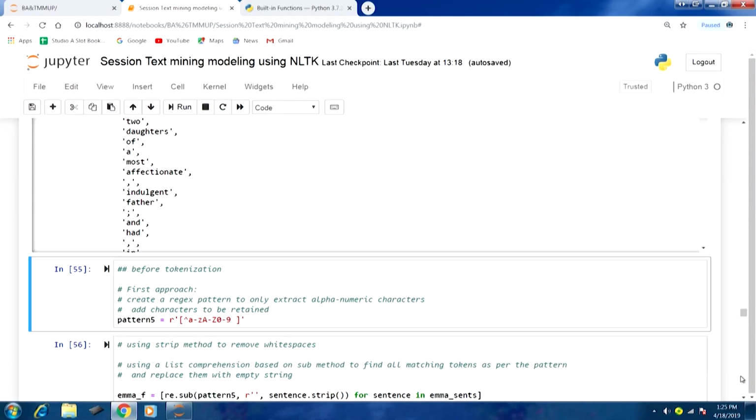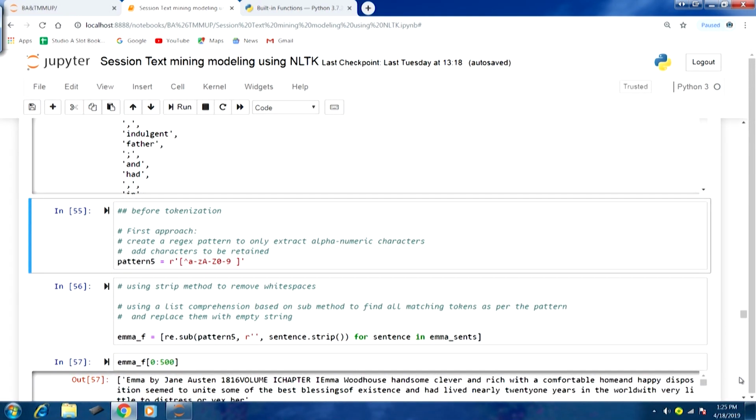So, we can define a pattern to perform that. We will be adding characters to be retained here. In pattern 5 you can have a look: we have small a to z, capital A to Z, 0 to 9 and the space. That is something that we would like to have in the pattern.